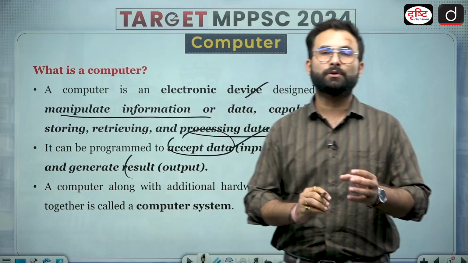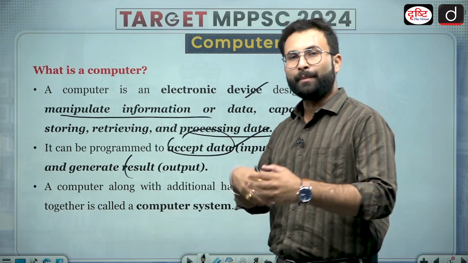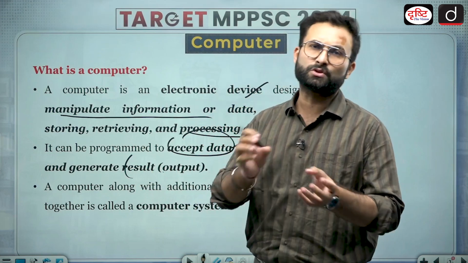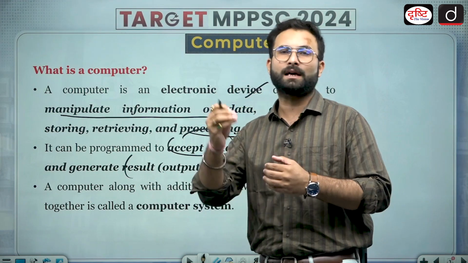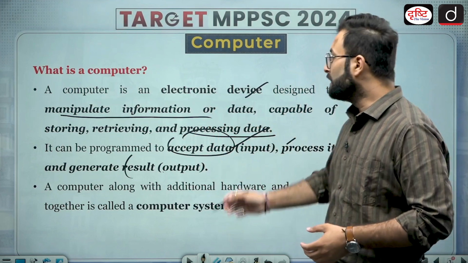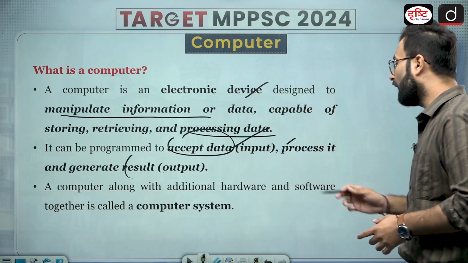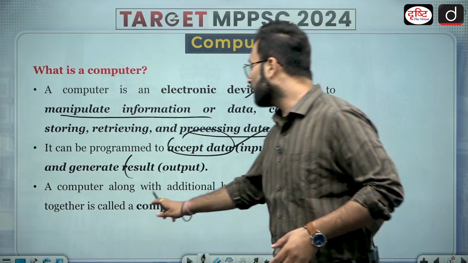Basically, it is an electronic device which takes data, manipulates it, arranges it, sorts it, does whatever prompts are given to the computer, and then generates a result, that is basically your output. So it is an input output device, you can say. A computer along with the additional hardware and software together is called a computer system.